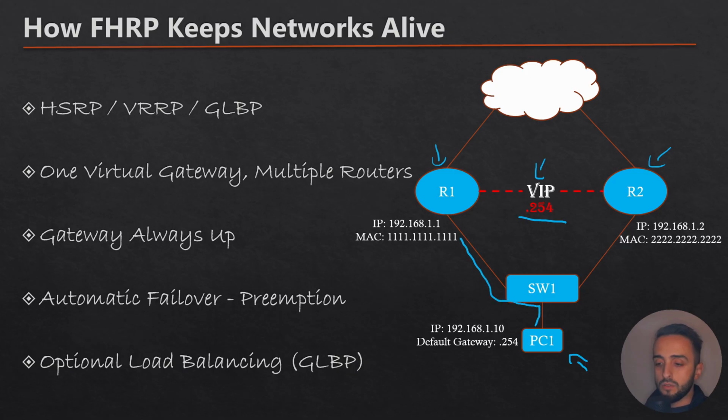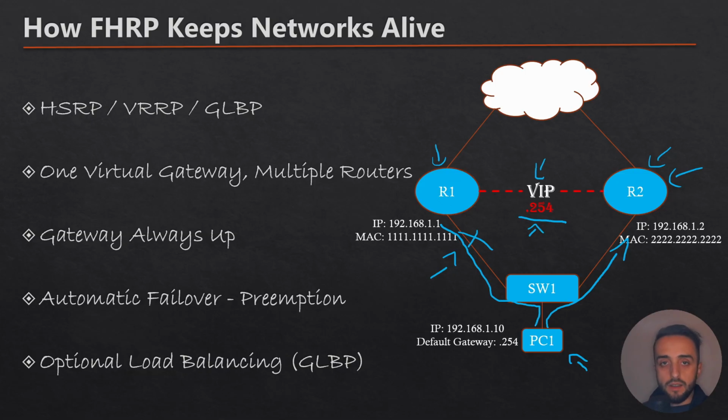If this computer is using this path to get out to the internet or reach the destination, and this interface or port goes down, then right away this computer will use this other link to reach the standby or backup solution of the network topology. That's why having the same IP address on both devices helps other hosts in the network reach the destination, even if the primary link goes down or fails. So that is the logic of the first hop redundancy protocol.